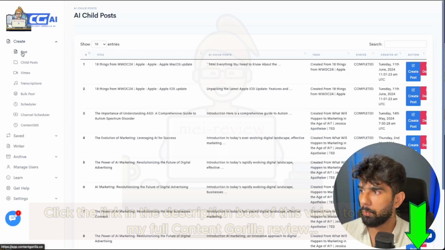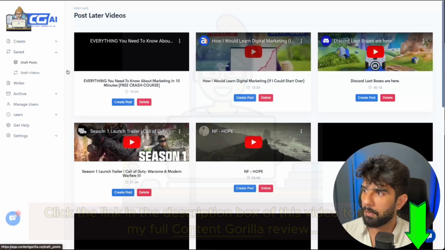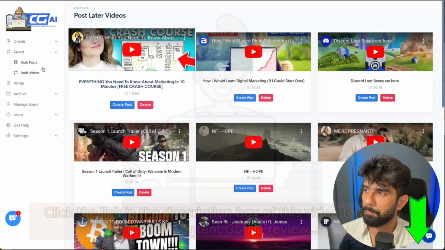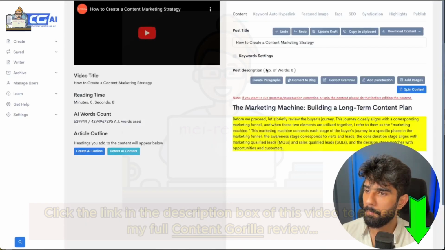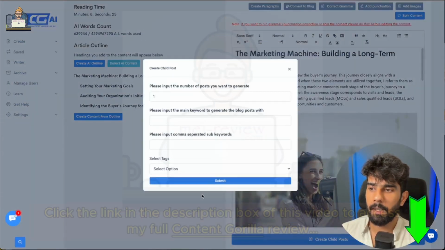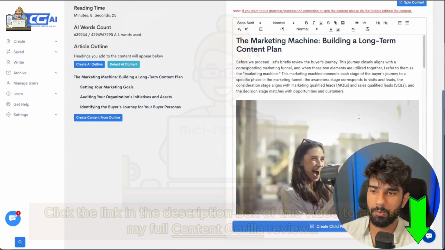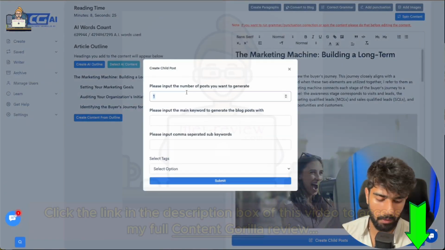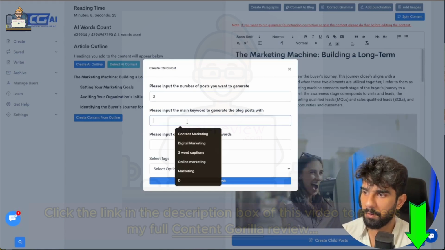And if I could quickly show you this, let me just go into my saved posts, and I can quickly see if I can find something. Okay, so maybe let's resume this one. The child post feature basically allows me to create content by using this particular content as the pillar post, right? So I'm gonna create a new child post. I can create up to 30 posts. I'm just gonna say create 3 for this demo.